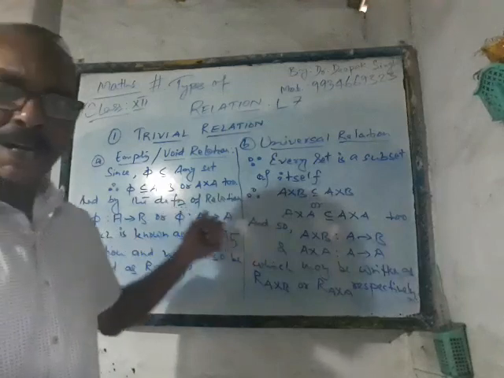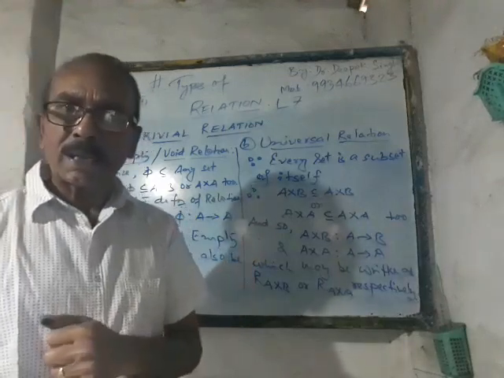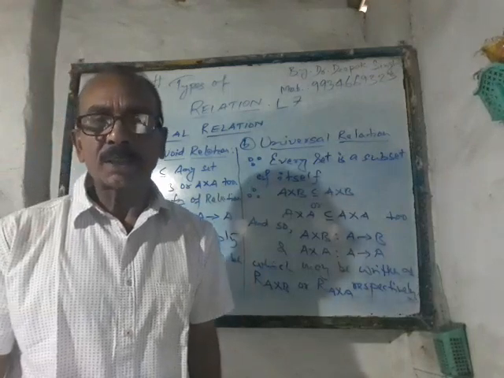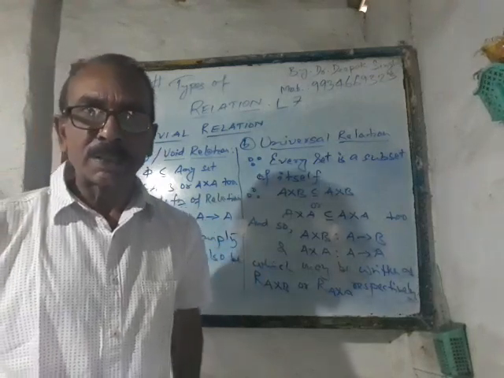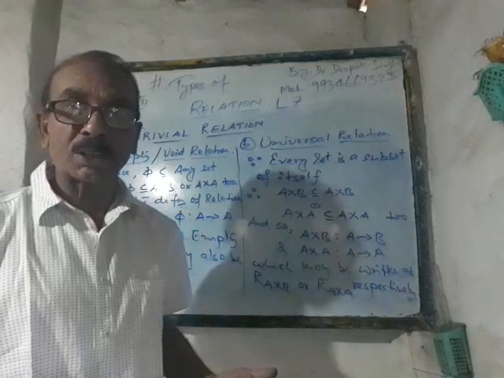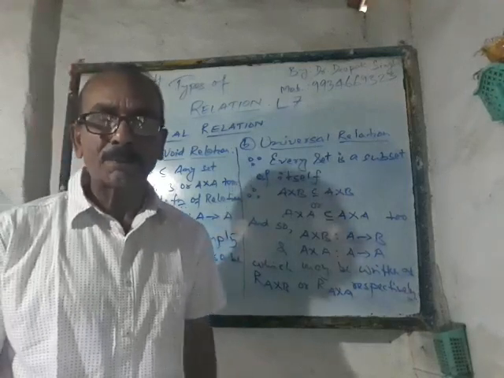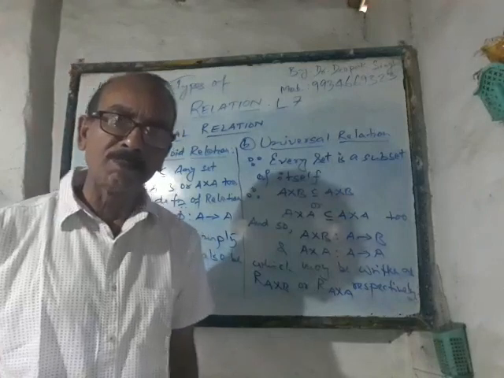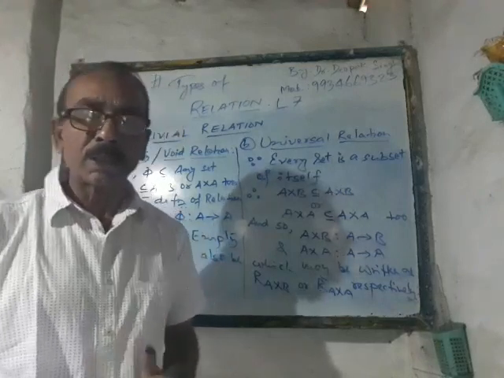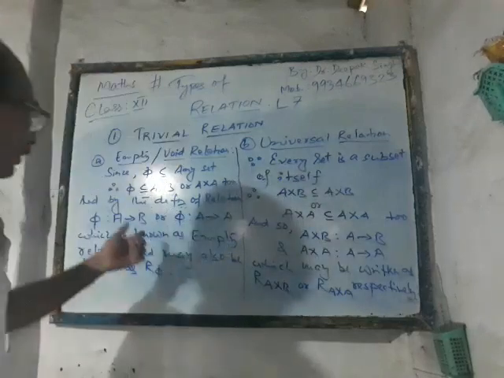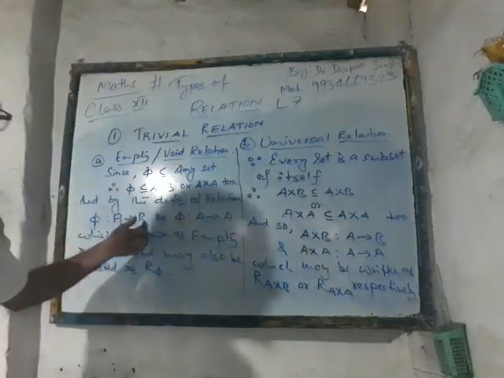First of all, since phi is a subset of any set, and the definition of relation is that any subset of A cross B is a relation from A to B, and since phi is a subset of A cross B too, or A cross A also, therefore phi may also be termed as a relation from A to B or A to A, which is especially known as an empty relation. Everything is written, you just note it down.